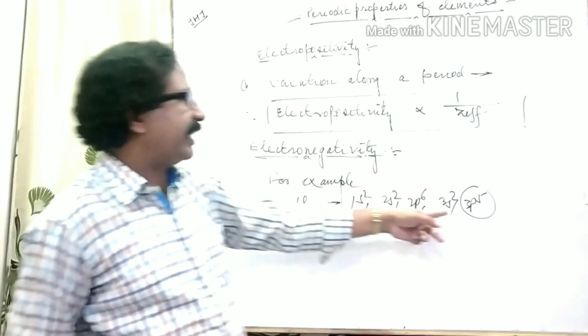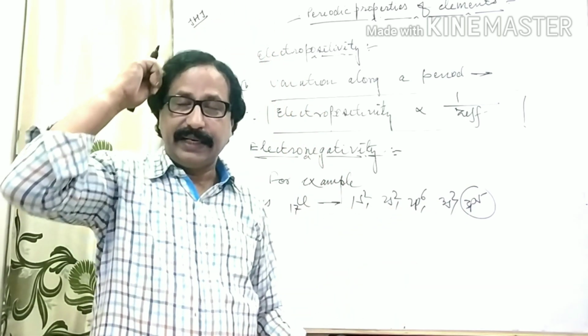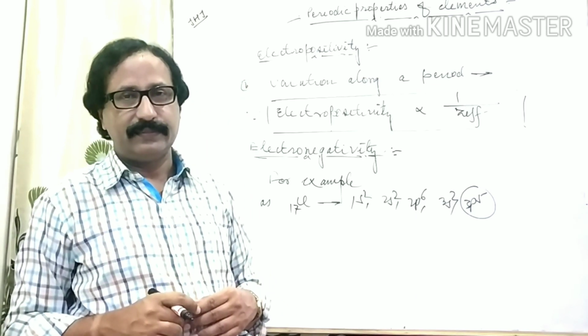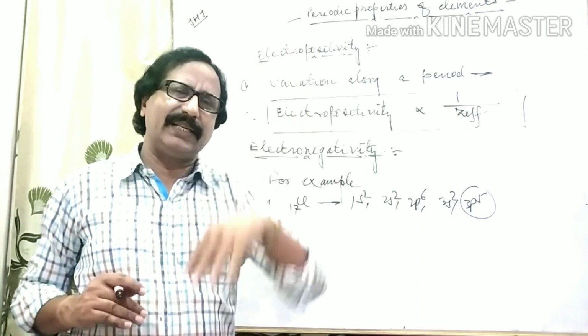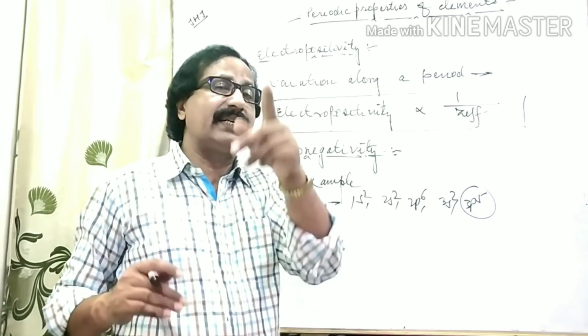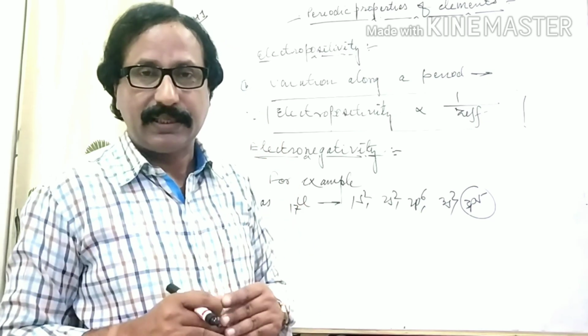The last electron enters the p orbital. No doubt, it is electronegative in nature. Hence we can explain a lot of examples of electronegative elements, considered under non-metals.